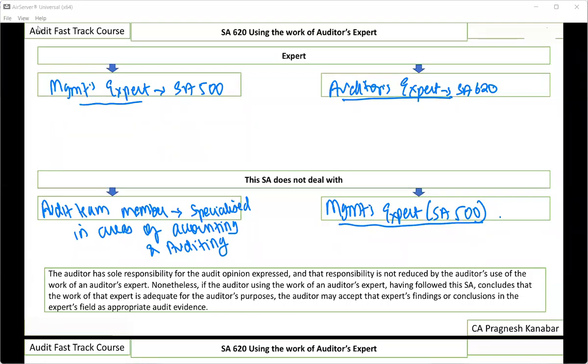So this is a very short video on SA 620, using the work of an auditor's expert. All right. First of all, I need to spend some time with this word "expert". What is the meaning of the word expert?